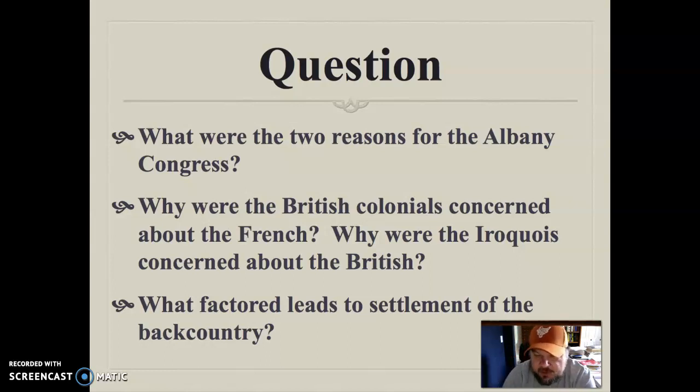All right, welcome to chapter number 4. Today we're going to cover the first 3 questions in the Guide to Readings. Questions like, what were 2 reasons for the Albany Congress?